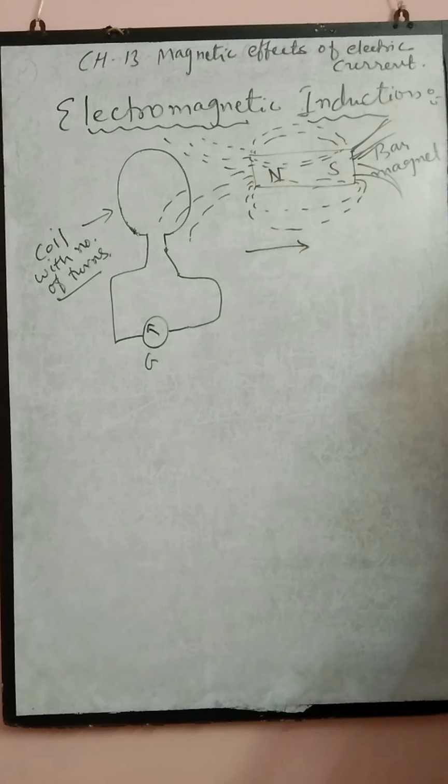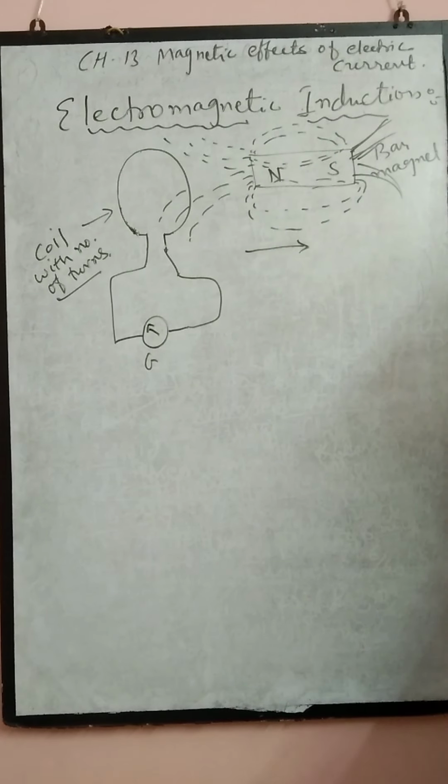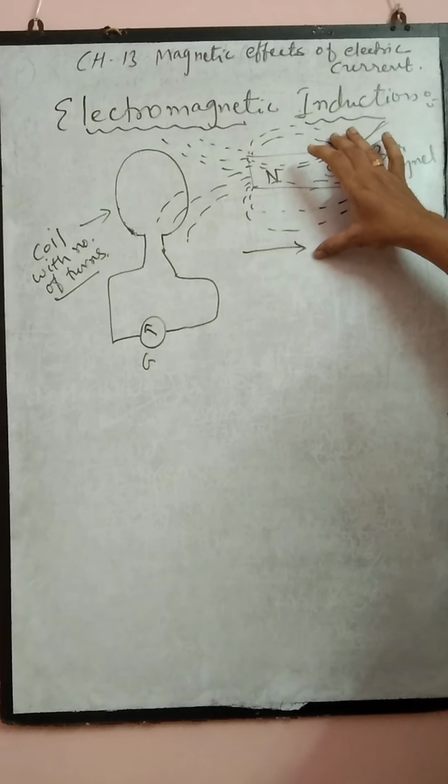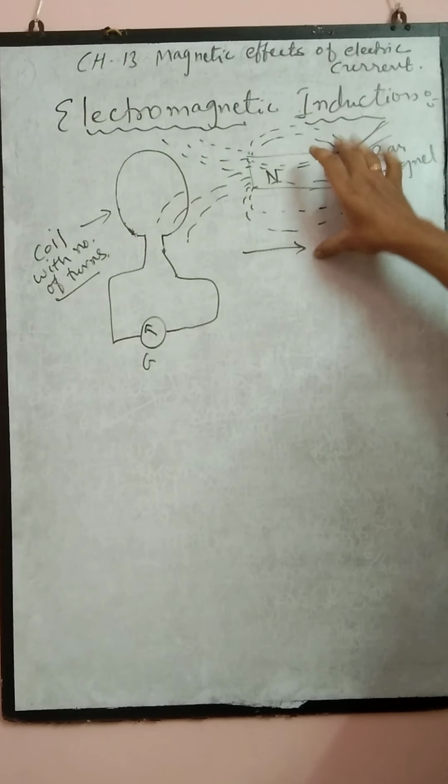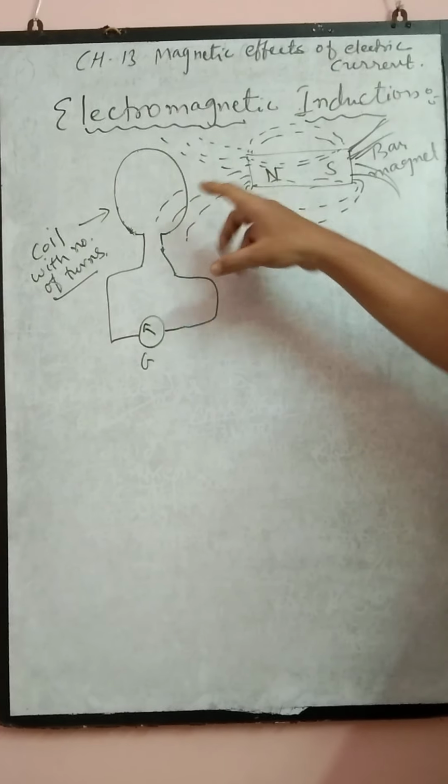Actually, Michael Faraday performed a number of experiments, a series of experiments, and by means of this we can understand electromagnetic induction. Here we are thinking of the north pole and south pole of a magnet. Any source of magnetic field can be used, and it is not only the north pole that must face the coil.